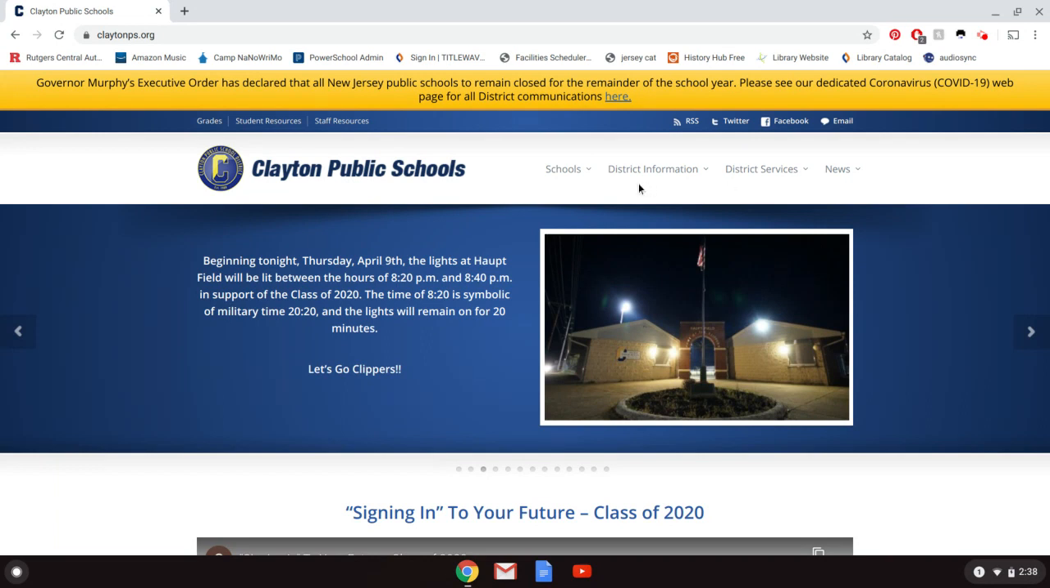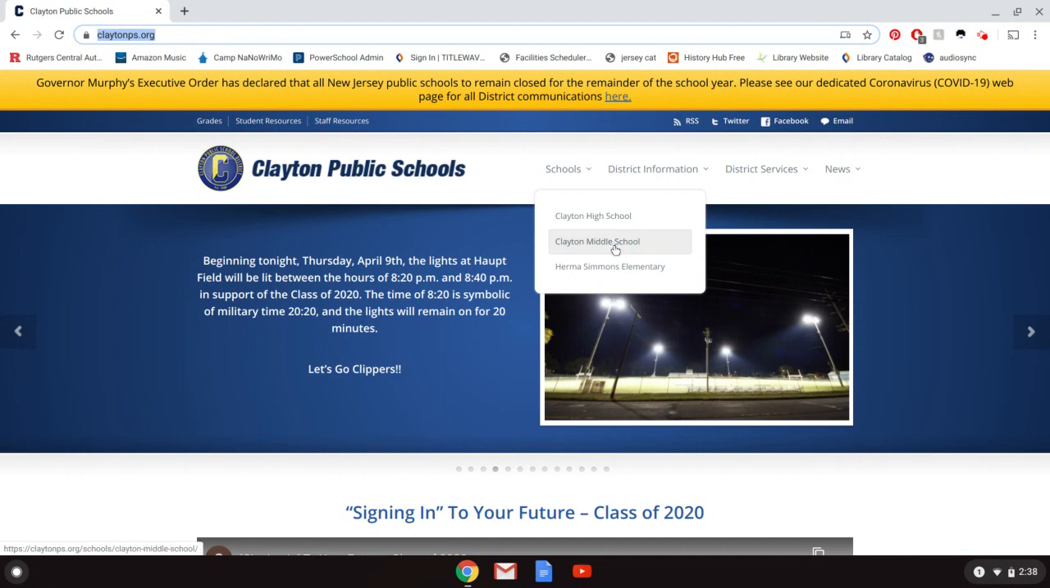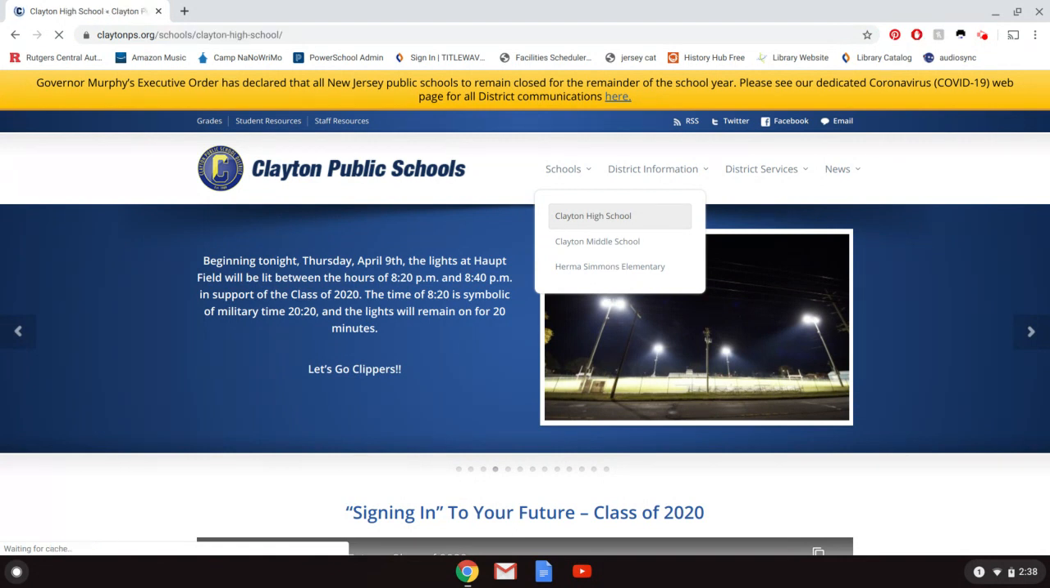And it's pretty simple. What you'll want to do is go to the school website, claytonps.org, and then here where it says schools, you'll choose either high school or middle school. Doesn't matter which one you pick. The information is in basically the same spot. So I'm just picking high school because it happens to be at the top.